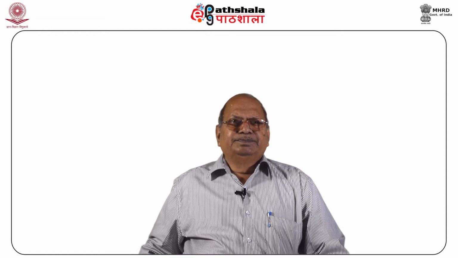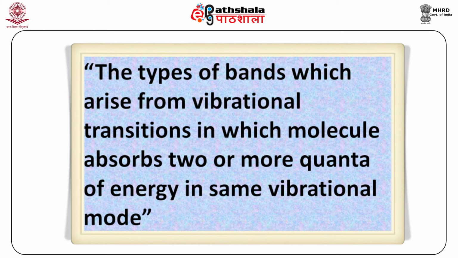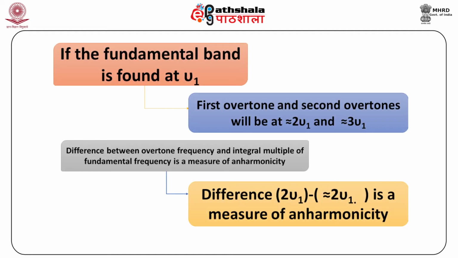Now, out of this, let us take overtones first. These types of bands arise from vibrational transitions in which the molecule absorbs two or more quanta of energy in the same vibrational mode. If the fundamental band is found at nu 1, then the first overtone and second overtone will generally be found at approximately twice nu 1, approximately thrice nu 1, and so on.